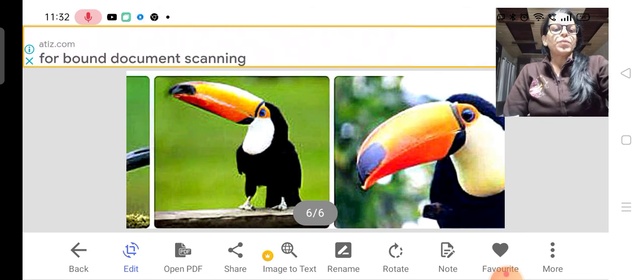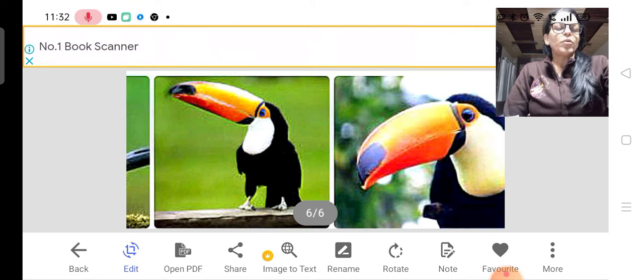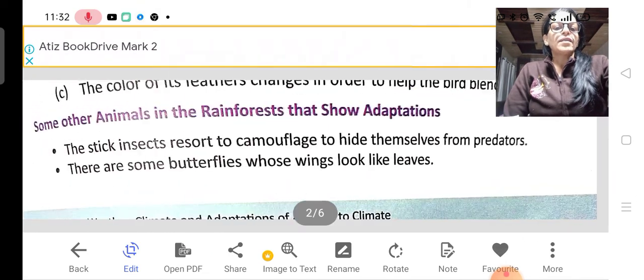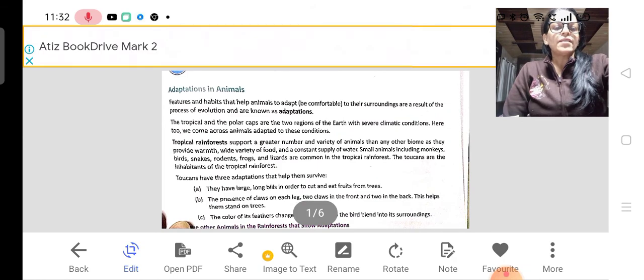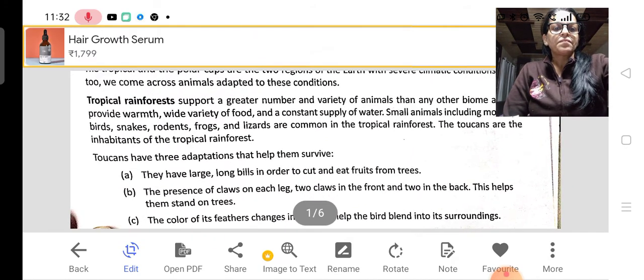This is toucan. You can see its beak is very large in size, right? And it is pointed also. It is curved, pointed, large in size, that helps to cut the nuts and fruits. This is one of the adaptive characters of toucan.